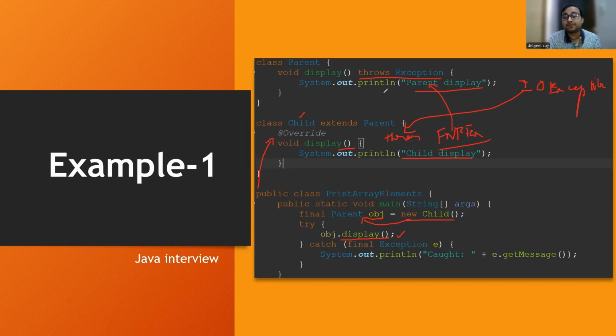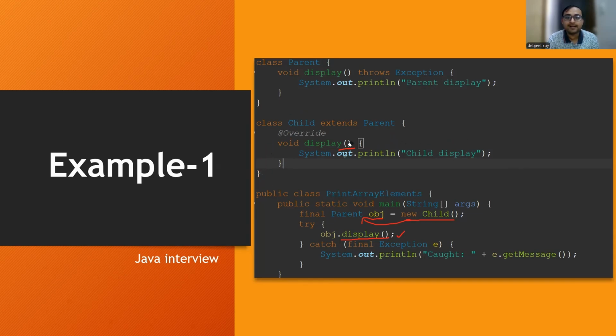So whenever an exception is thrown in the overridden method, the subclass overridden method should throw an exception which is lesser in hierarchy than the parent class method. Whatever exception the parent class method throws, we have to make sure the child class overridden method throws an exception which is lesser or smaller in hierarchy. After reiterating multiple times, I hope this got into your head, like in which scenario what type of exception is applicable. So now let's remove this, and try to guess what the output will be for this.